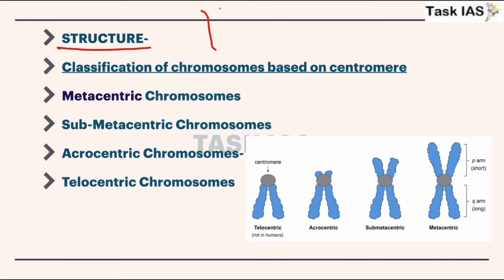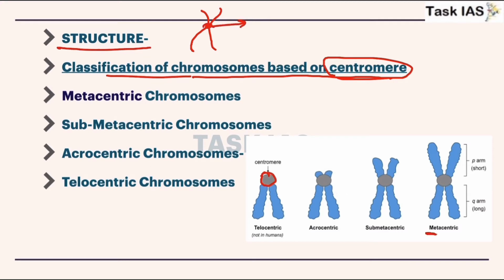Now structure, as we have discussed, this is the structure of chromosome. Now classification of chromosomes is based on where the centromere is located. So this centromere is this portion, and depending on the structure they are divided. In the metacentric both arms are almost equal, and in submetacentric one is short, another is long.